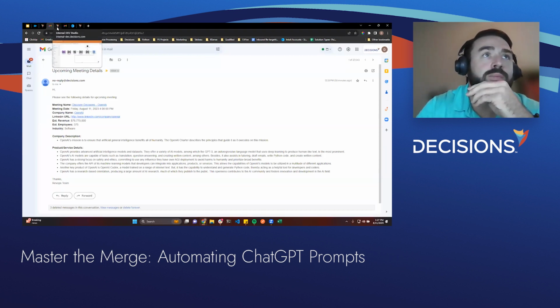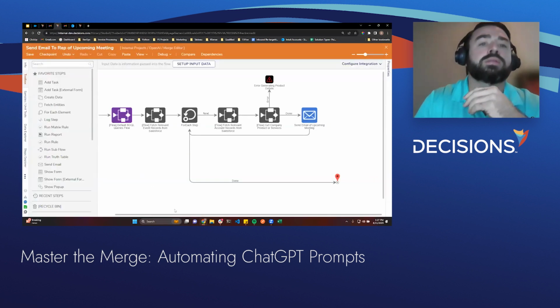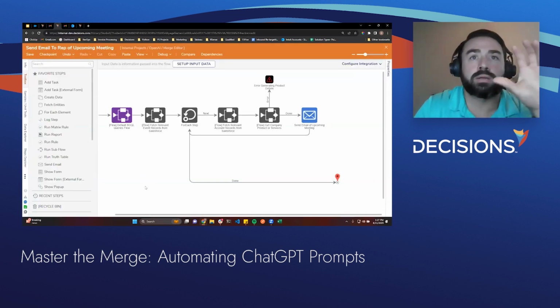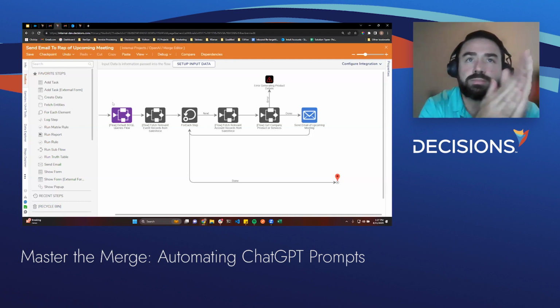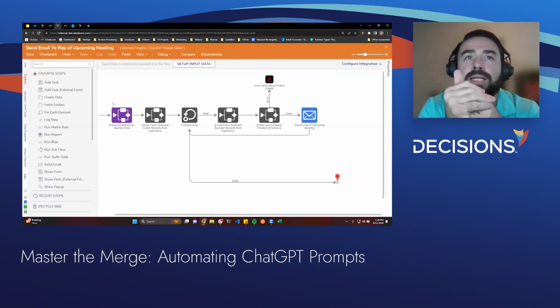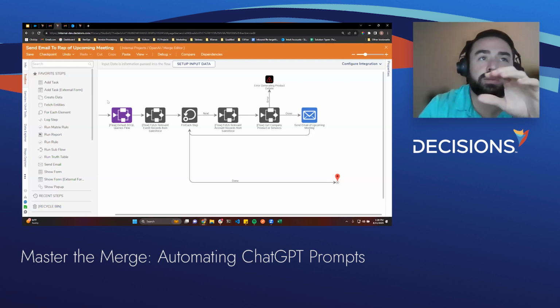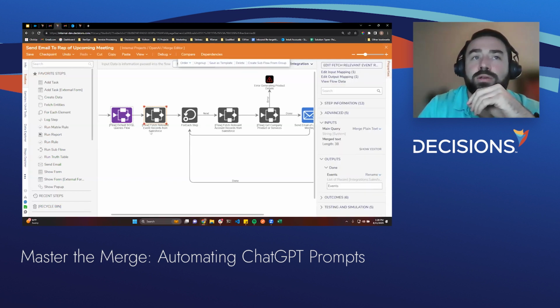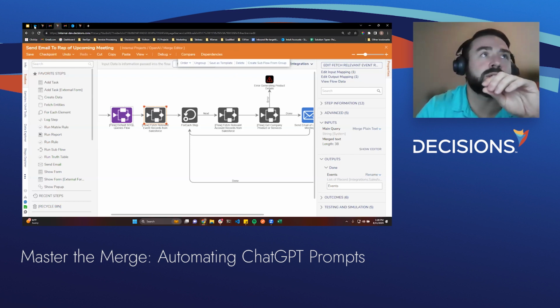And I'm going to jump into the workflow designer and show you how this works. So this is the workflow that's doing all of this work. The first piece of this is on a schedule. We could have this run every hour. It will grab any meetings that are coming up within the next hour or two. So the first thing it would do is make a call to Salesforce. We're trying to pull events. These are event records within Salesforce.